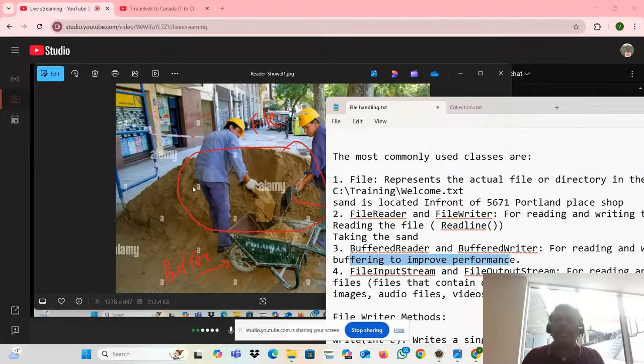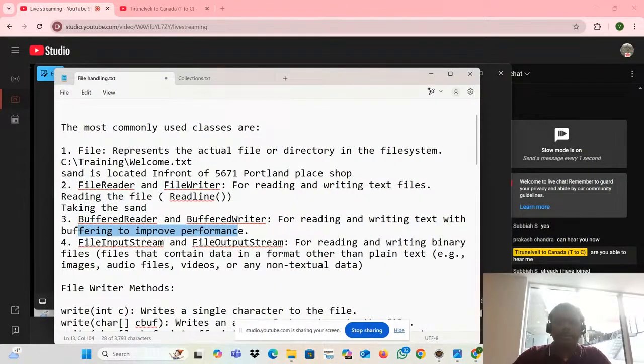Okay, team. So reader is a kind of shovel. File is a kind of location of the sand. Okay, at least did you understand this particular layman level? I will explain the program also, but at least did you understand this layman level explanation, team?